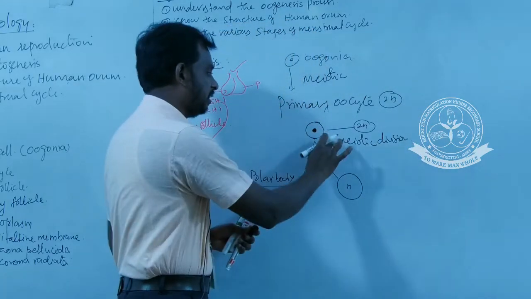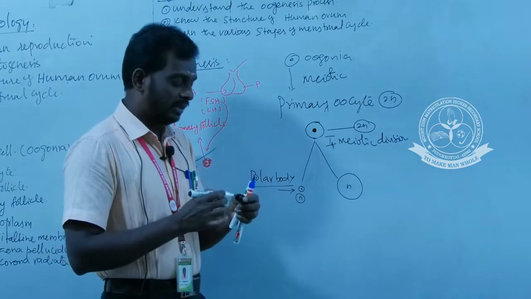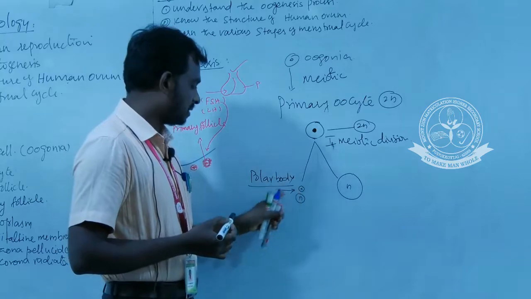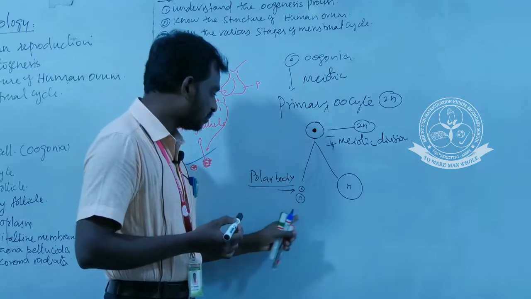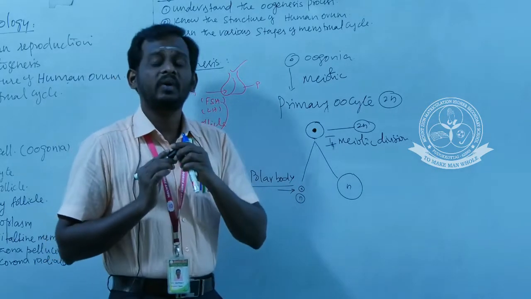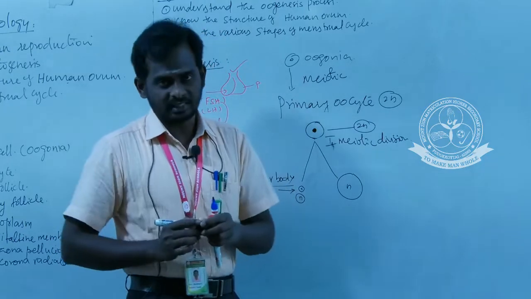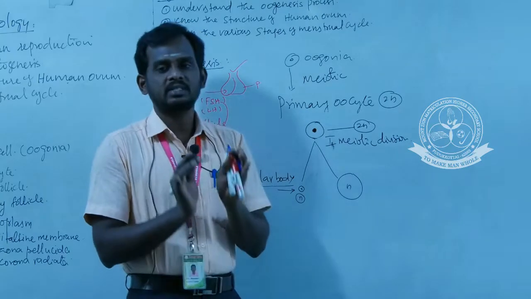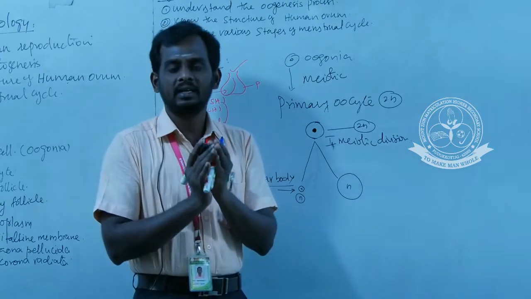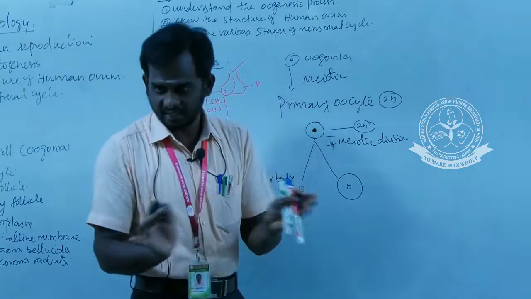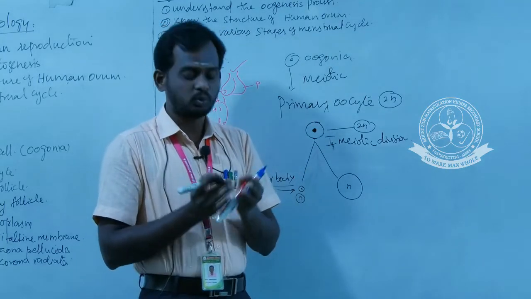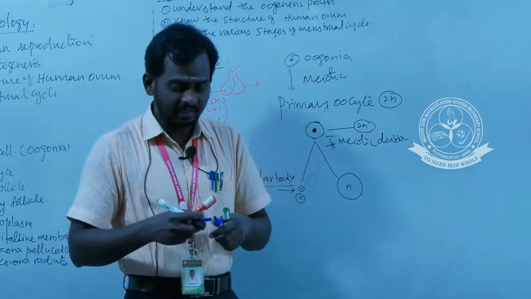First meiotic division, this polar body as well as one large egg will be formed. The reason for the formation of this polar body is that our egg is alecithal type. What is meant by alecithal type? There is no yolk substance inside the cytoplasm or inside the egg. Yolk means karu unavu. Why is there an absence of yolk substance, why is the human egg alecithal type?